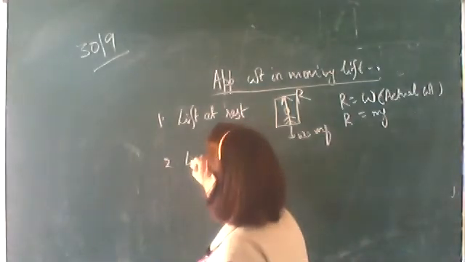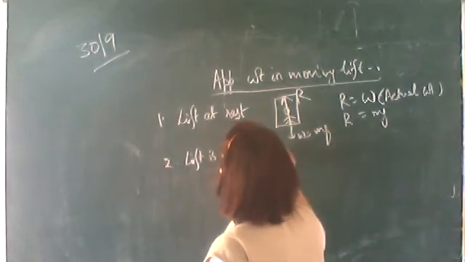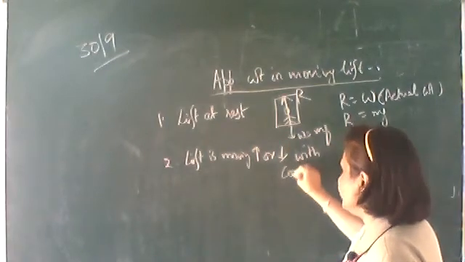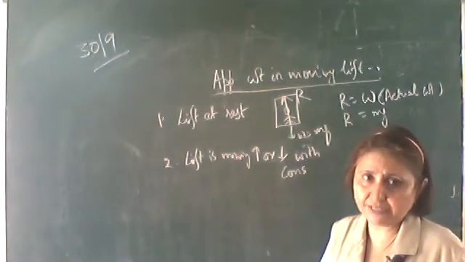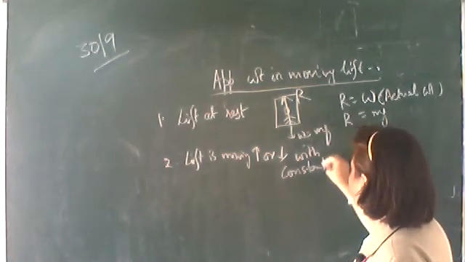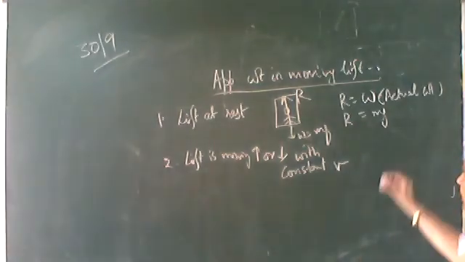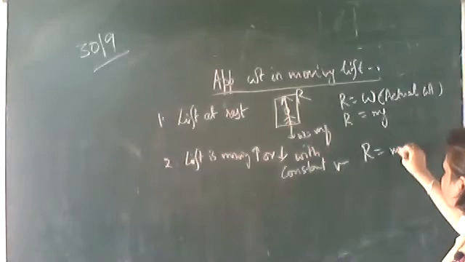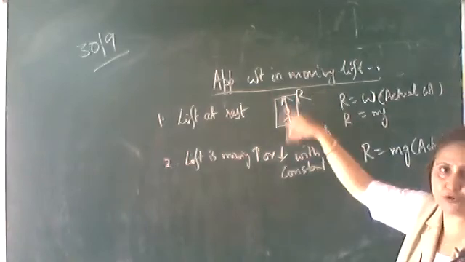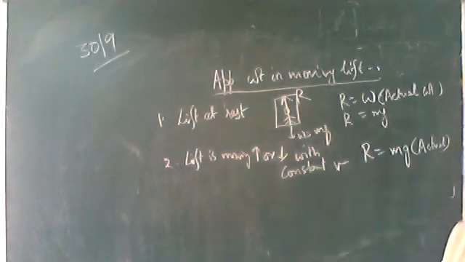Second case, if the lift is moving up or down with constant velocity, that is, in the lift there is no acceleration. The lift is either moving up or down with a constant velocity. No acceleration in the lift. Constant velocity means the acceleration is 0. Then also the apparent weight is equal to his actual weight, as there is no other force acting.